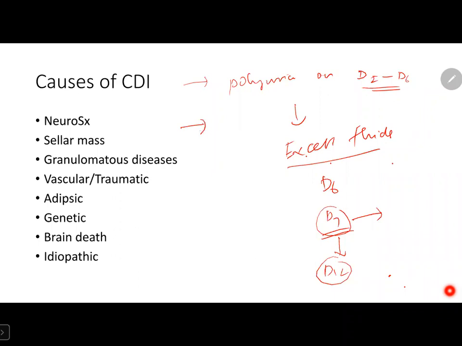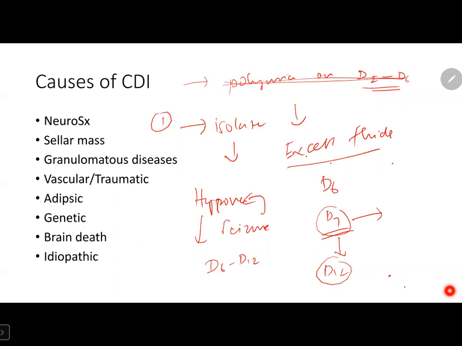Similarly, we can get a call like in isolated second phase syndrome. The patient may not have polyuria on day 2 or day 7. This is another call. The patient is only having hyponatremia. The call is regarding a patient having seizure, and you order sodium, it is low. Now they are giving the call to the medicine department. Now you check the post-operative day, it is between day 6 to day 12. And now you know the physiology. So here also, we have to carefully monitor sodium till day 12, and we can check for the response of rise in sodium after day 12.